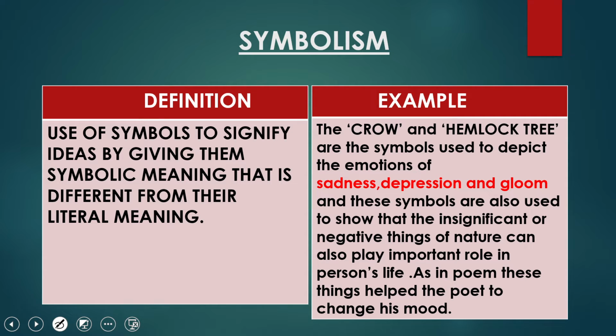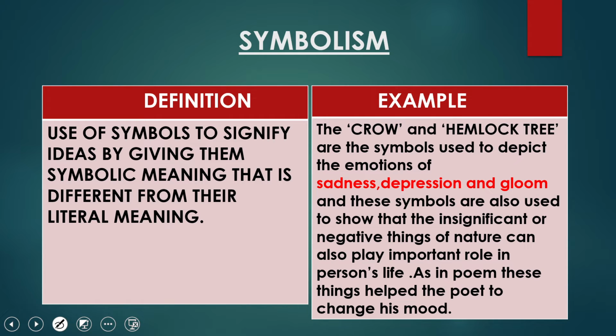And these symbols are also used to show that the insignificant or negative things of nature can also play an important role in a person's life. So through these symbols, dear children, we come to know that even the unimportant things, insignificant meaning the things which are not of that importance, or the negative things, or the things which we consider negative, can also play an important role in a person's life.